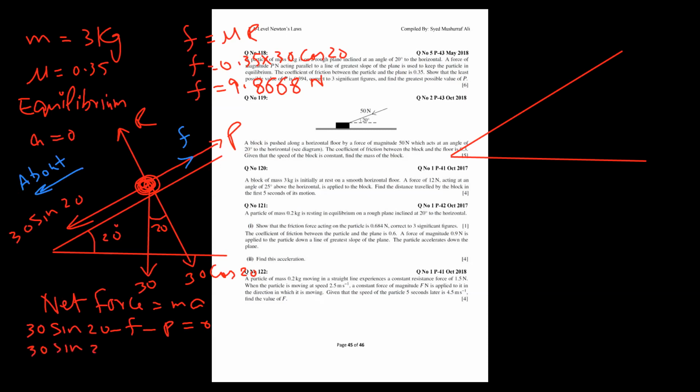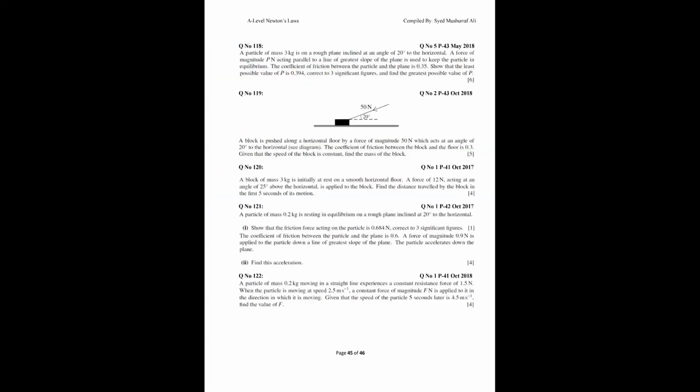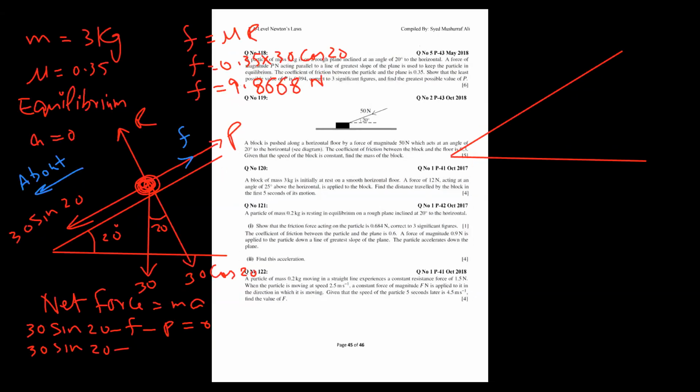Friction value comes from the top here, so I'll take from there. We have friction force 9.8668, and this P will come on the right hand side.